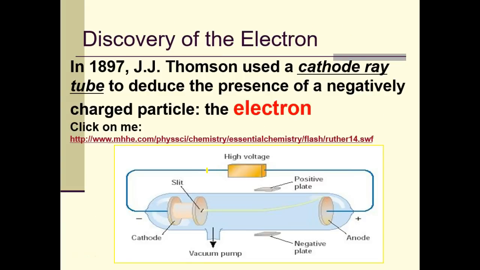All right, so J.J. Thomson is known for discovering the electron. And this, my friends, is his model. He put the cathode ray tube in here, and all of these negative charges started going towards a positive plate. Okay, so that told him that because positives and negatives attract each other, since there's a positive plate and negative charges, he found the negative charges, which are the electrons.